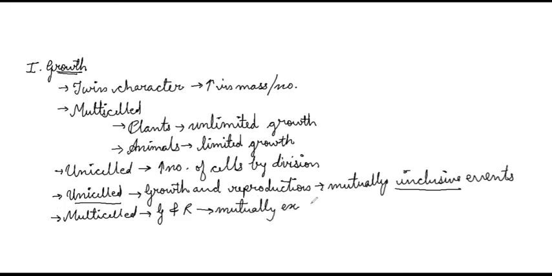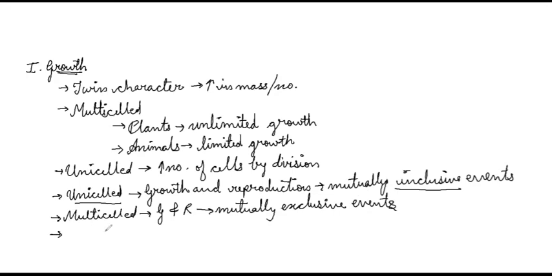Now, you might have used this word exclusive a number of times in your life, but what is the meaning of this word exclusive? Here, this line means that in case of multi-celled organisms, growth and reproduction cannot take place or cannot happen simultaneously. Either these multicellular organisms will grow or they will go for reproduction. Clear?